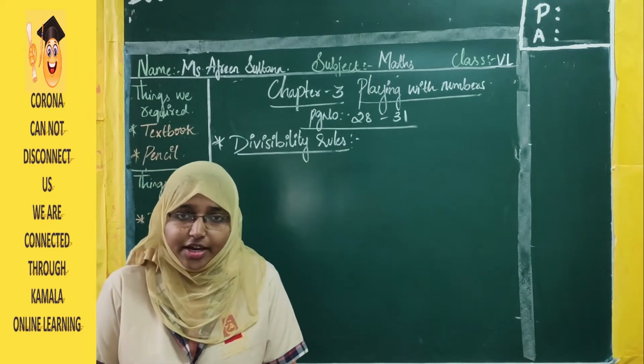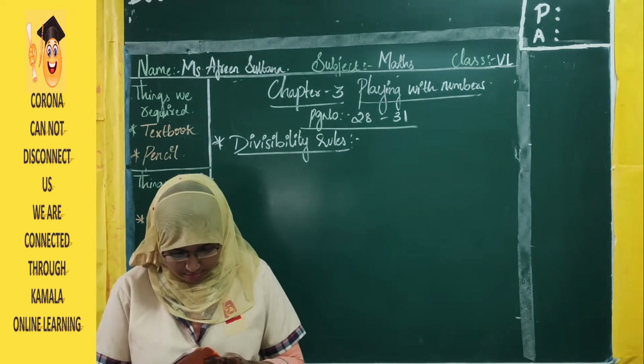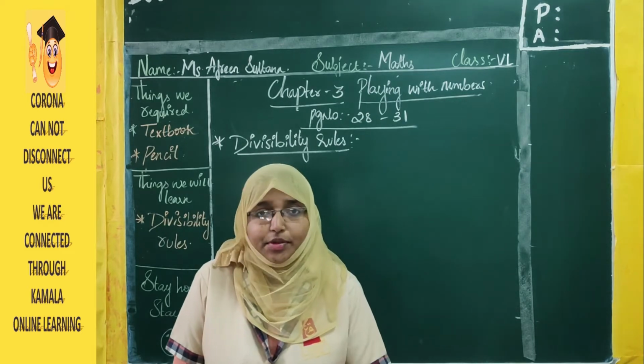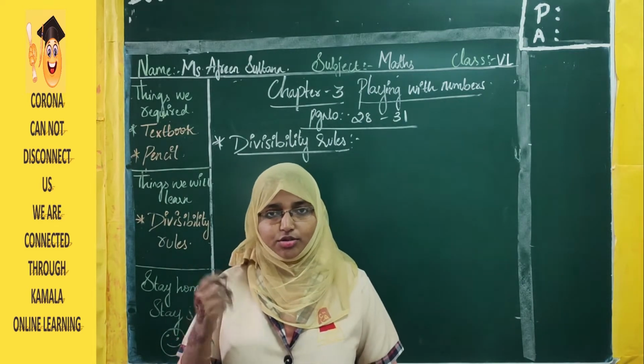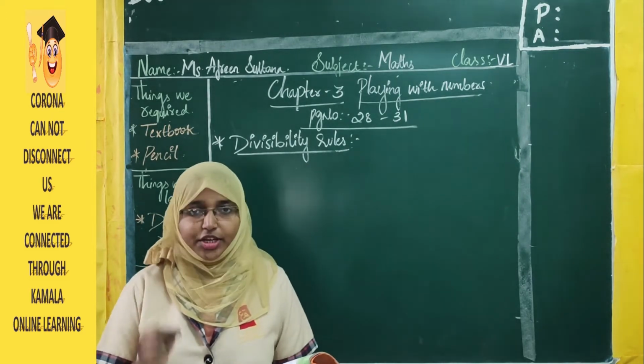Yes, we have divide, dividend, divisor, quotient and remainder. Okay. So see here they have given a number chart. Now cross all the multiples of 2. Multiples of 2 are nothing but 2 ones are 2, 2 twos are 4, 2 threes are 6, 2 fours are 8. So all the multiples of 2 we need to cross off.